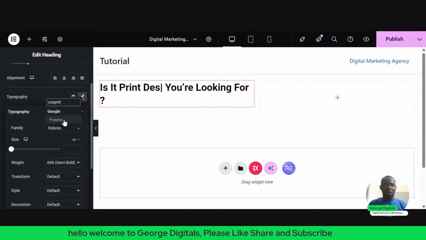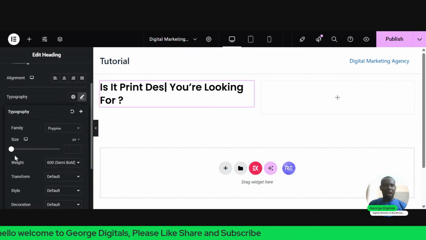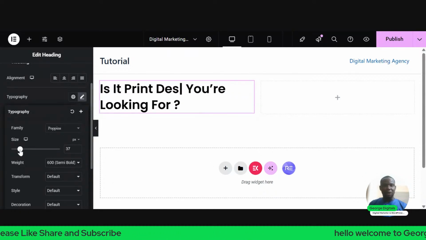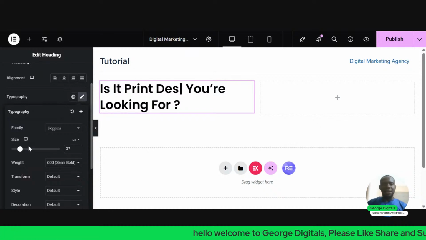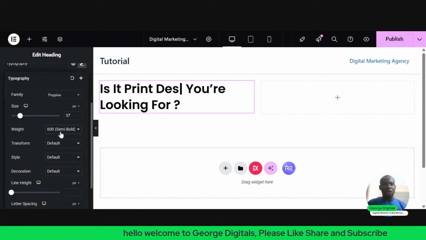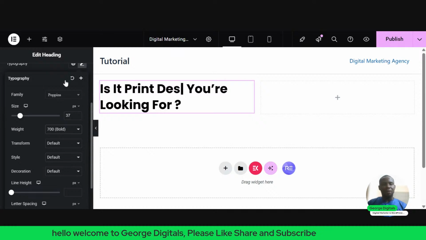Right? So I can select the family. I can also select the size. Maybe I want it to be 30 or 40, depending on the size I want. So I will select the size. Then I can also select the weight. Let's say I want it to be bold.